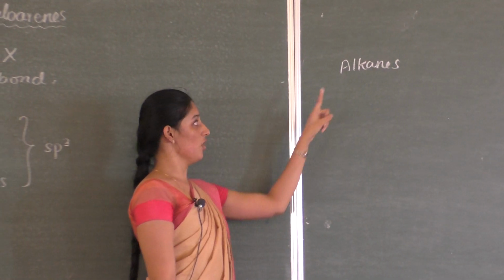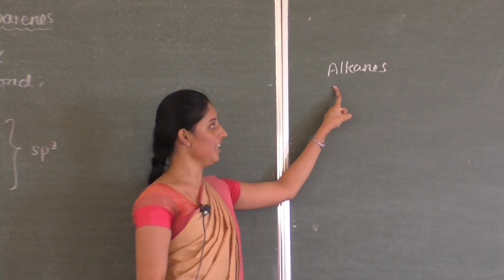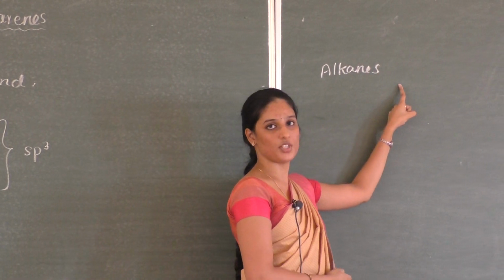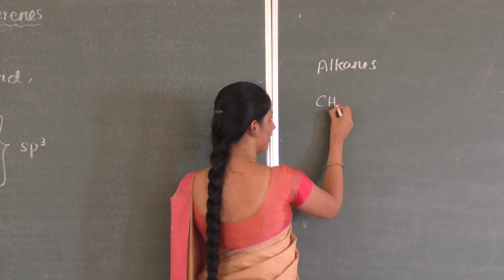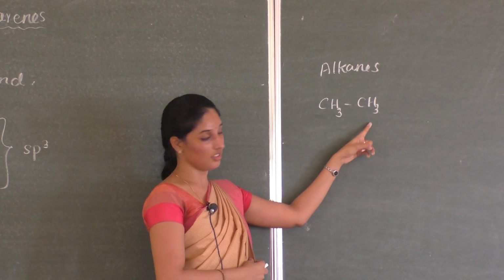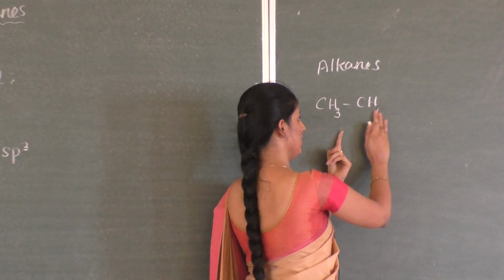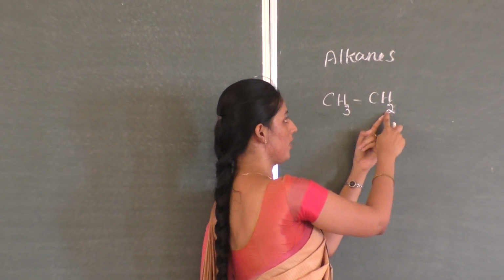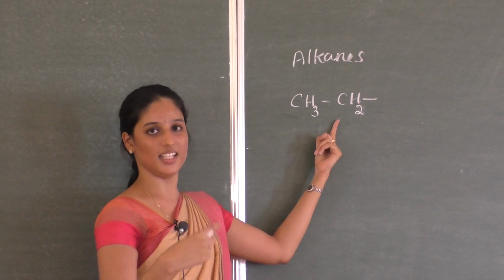If you remove one hydrogen atom from an alkane, that results in the formation of an alkyl group. For example, if I have ethane, and I remove any hydrogen atom either from here or from here, and write it like this, then it becomes ethyl.